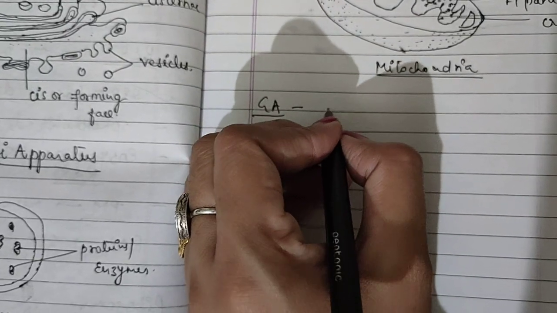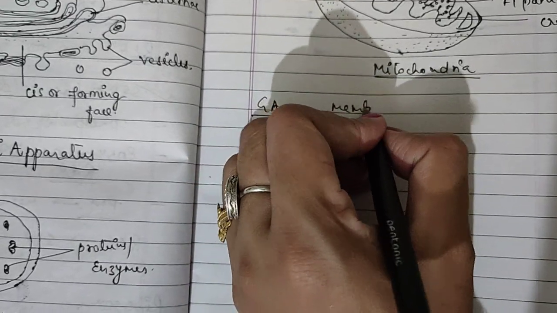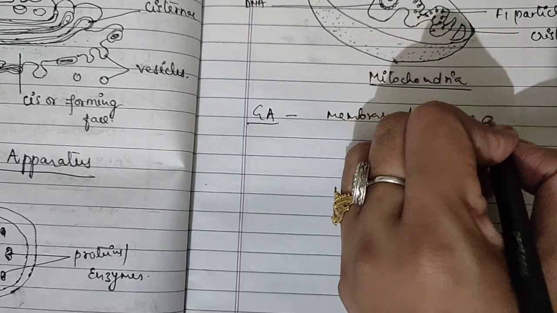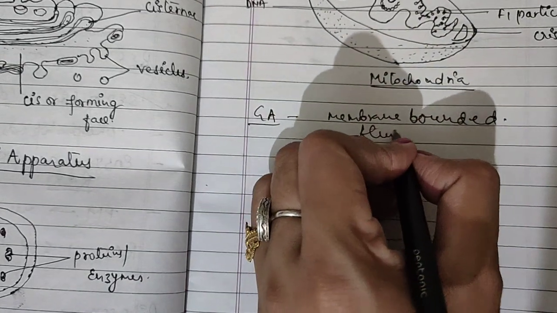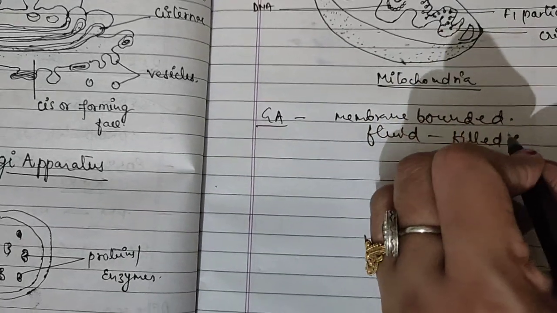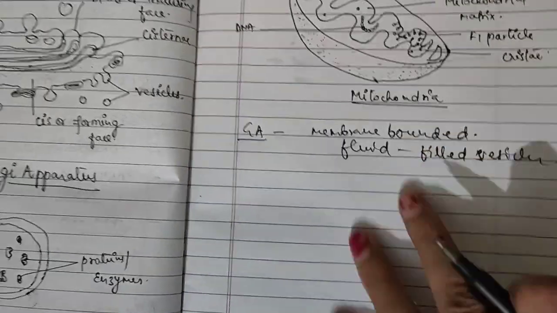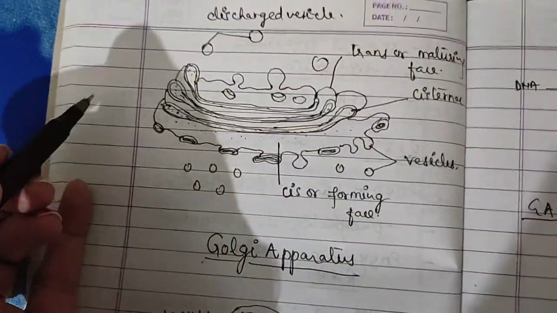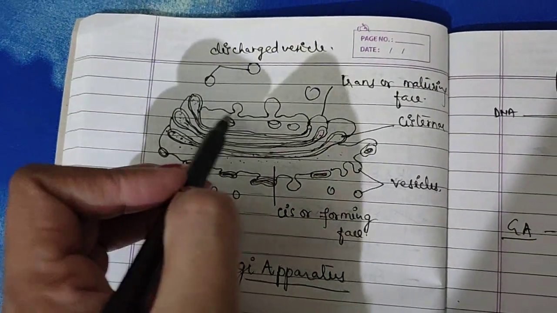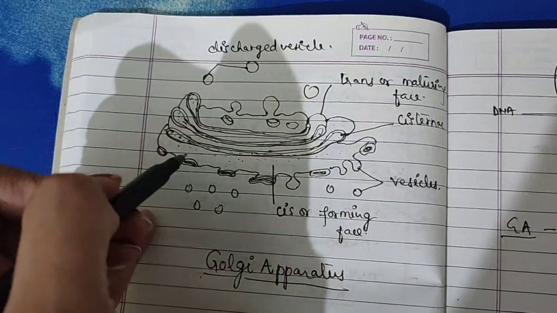It consists of a set of membrane-bounded, fluid-filled sacs or vesicles. You can see the structure here. Some unorganized structures are there, and there are fluid-filled vesicles.